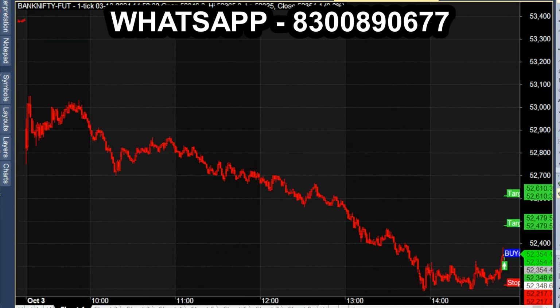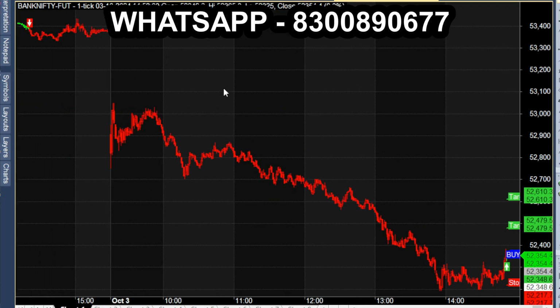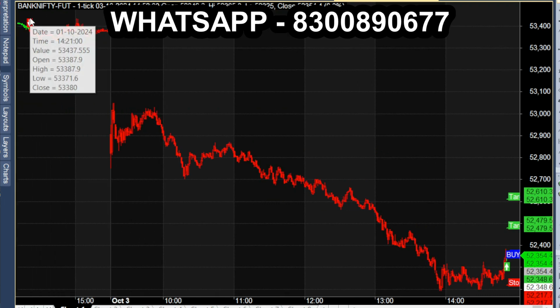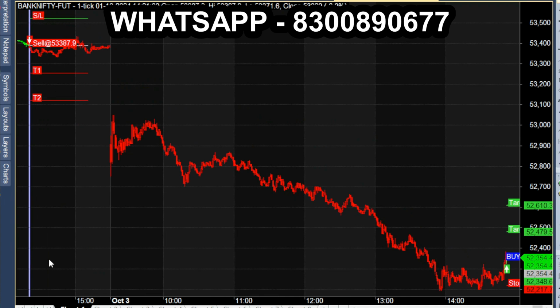Can you see that red color candle? That is where the sell call began. That momentum followed today also. Today it's a gap down opening and continuous downside direction. Once market starts to move in upper side direction, a breakout happens, buy call, buy signal. So now the green color candle open.